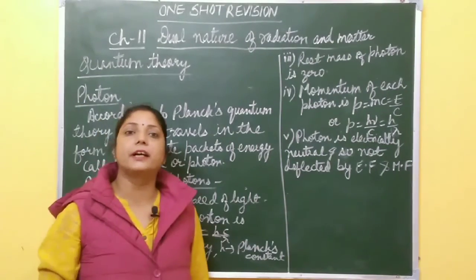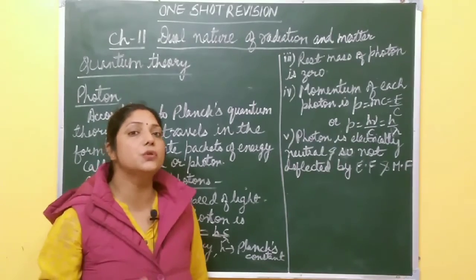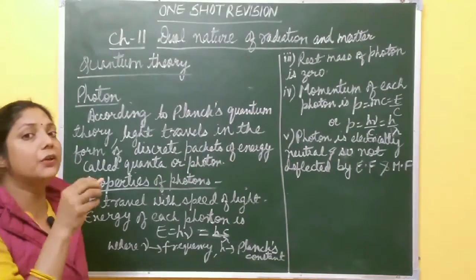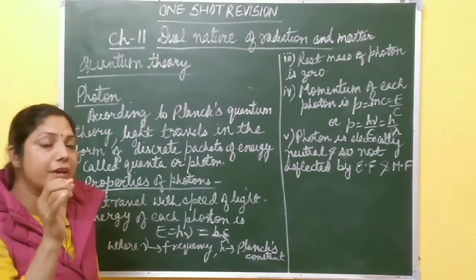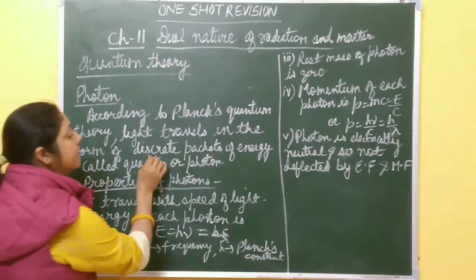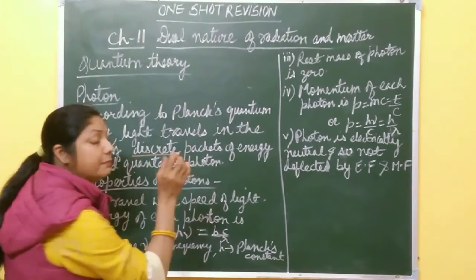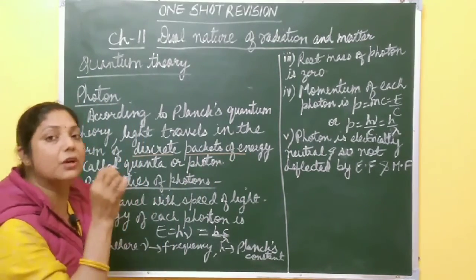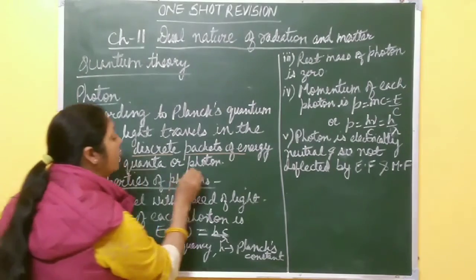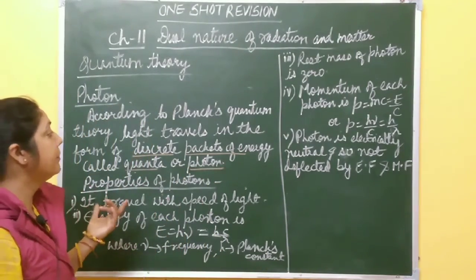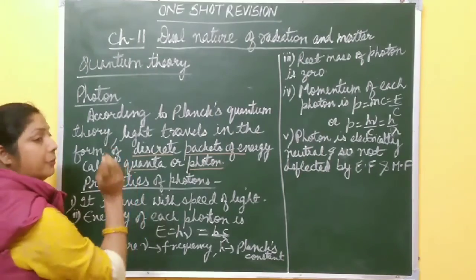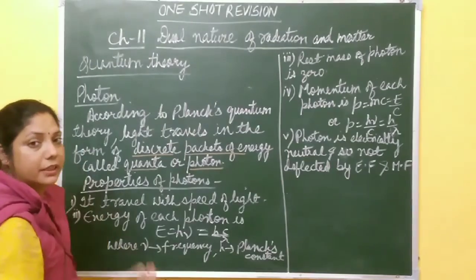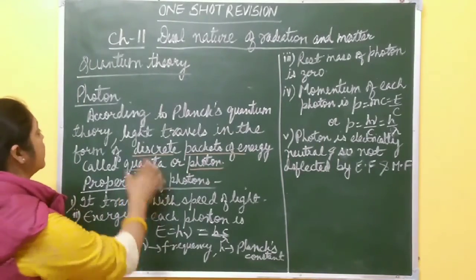Now, before starting photoelectric effect, you must know about quantum theory. According to Planck's quantum theory, light or electromagnetic waves always travel in the form of discrete packets of energy. Discrete means fixed packets or bundles of energy, and these discrete packets of energy are called quanta or photons. So what is a photon? According to Planck's quantum theory, electromagnetic waves or light travel in the form of small packets or bundles of energy, and that bundle of energy is called a photon.